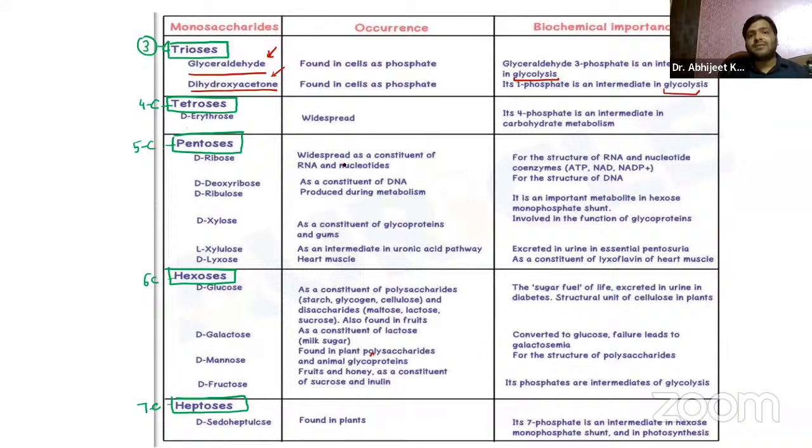Tetroses, basically, they are widespread. We have already discussed erythrose, right? So again, it's an important part of carbohydrate metabolism that we'll be discussing tomorrow, right?